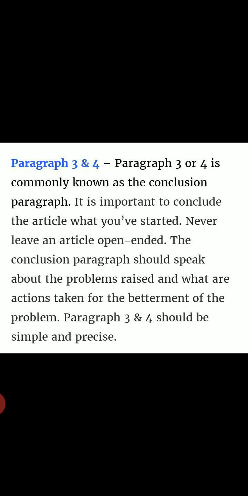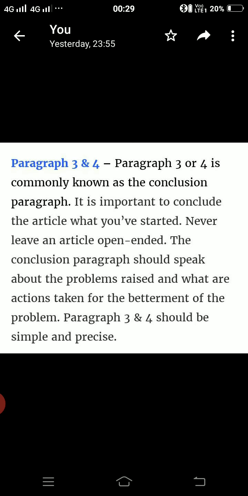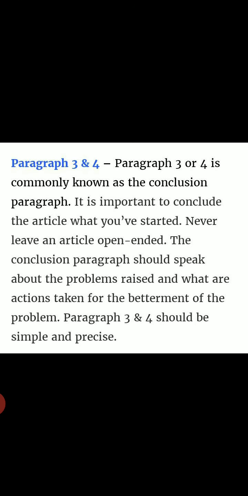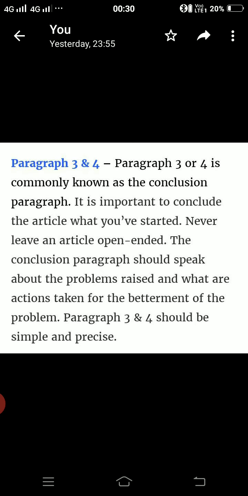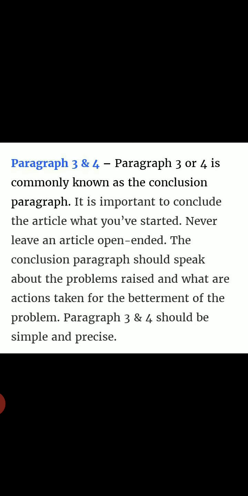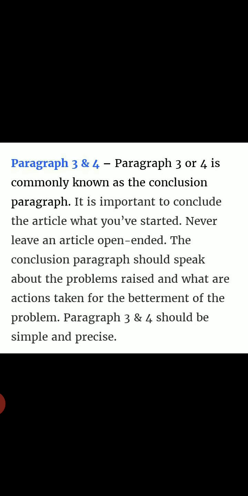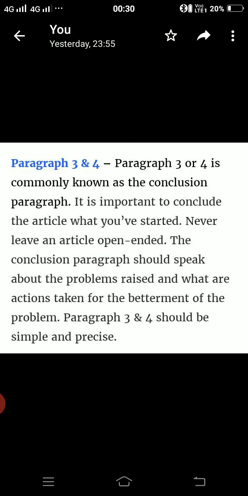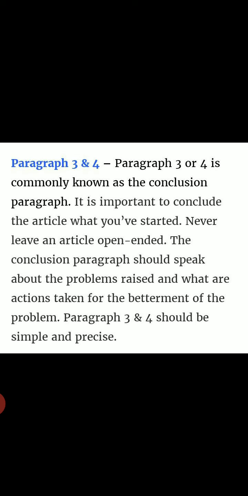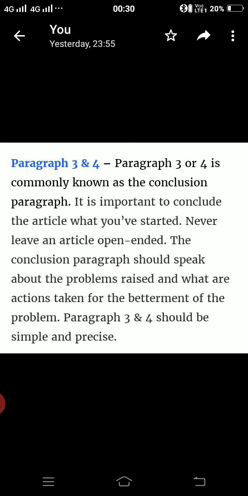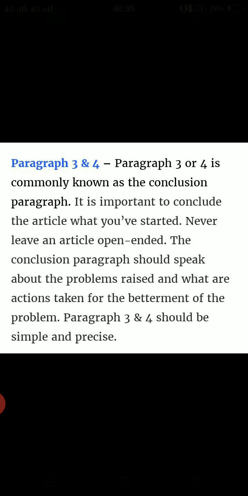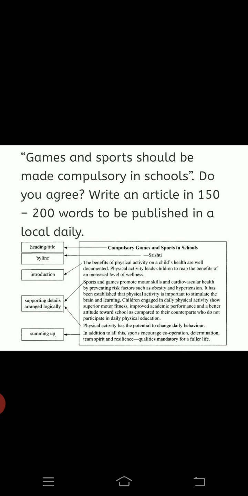There are some things which we should not do while writing this article: we should not be too descriptive, particularly in the detailed paragraph, or stretch out any point, or be too elaborate with something that is irrelevant. We have to follow the format, students, and we have to follow the word limit, which is 150 to 200 words.